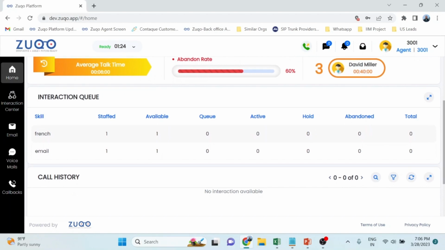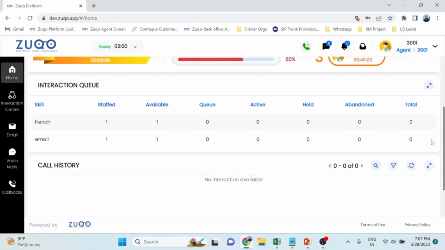It also has information such as interaction queue. For example, this agent is part of two different skills, French and email. It could be something like loans or credit card or any other skill as per your organization's needs. It tells you how many people are staffed, how many people are available currently, how many calls are on queue, how many calls are active, how many calls are on hold. When I say calls, it could be any of these interactions, not only voice, it could be interactions such as social media or social chats, for example, and how many calls have got abandoned, etc.